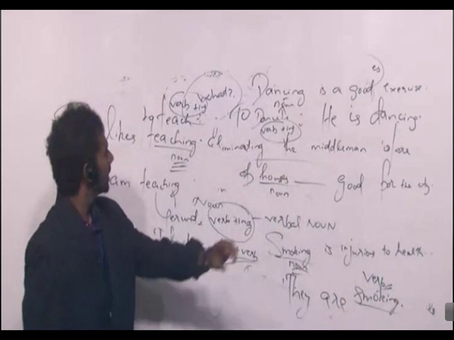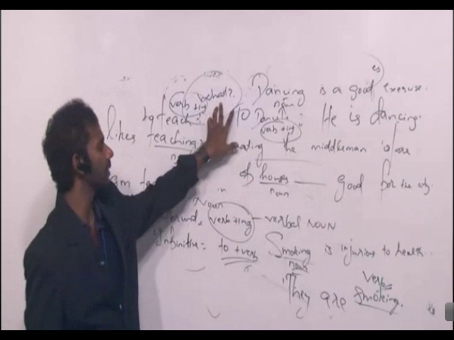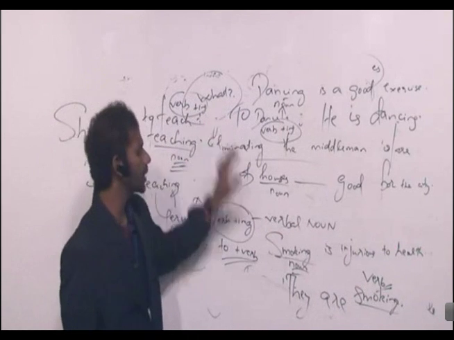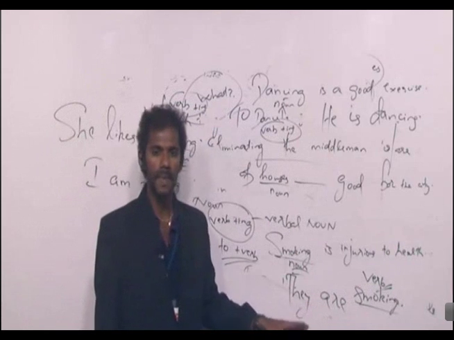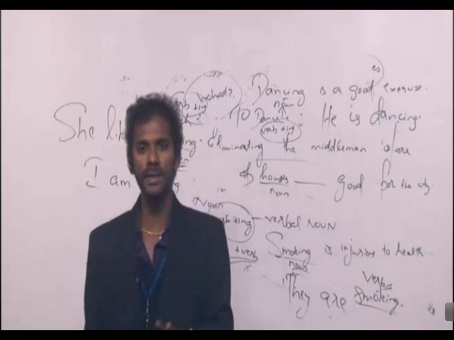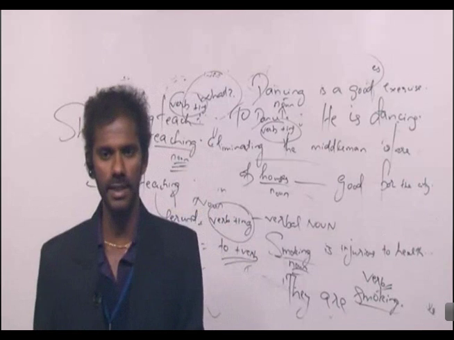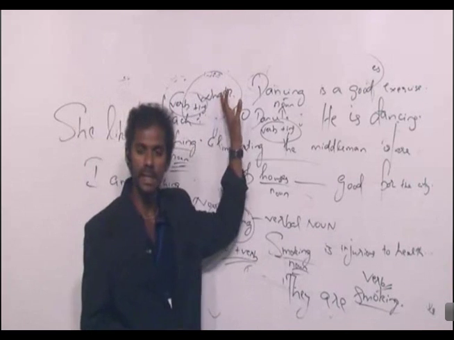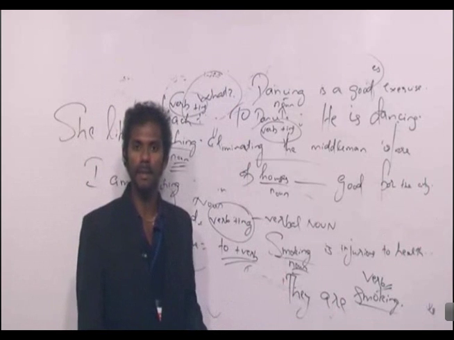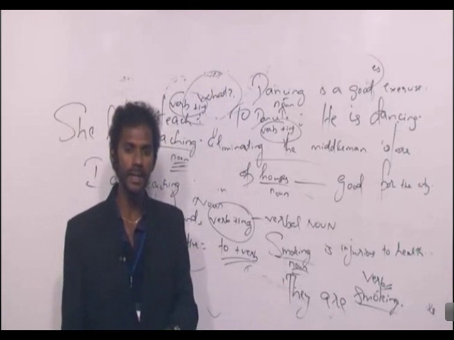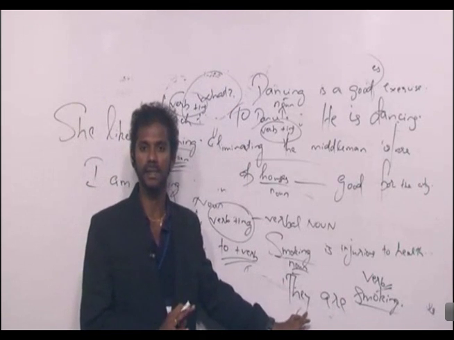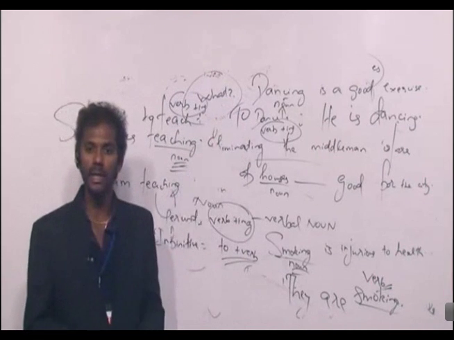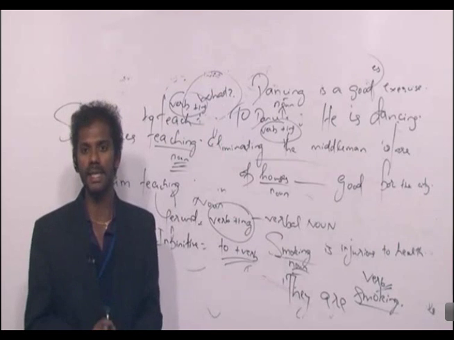Because, can you ask the question word what to this sentence? Can you ask what are they doing? If we ask what are they doing, the answer is smoking, right? But we cannot ask a question like what are they doing, because the word doing is not given there in the sentence, right? We can ask the question word what based only on the words given in the sentence. Clear?